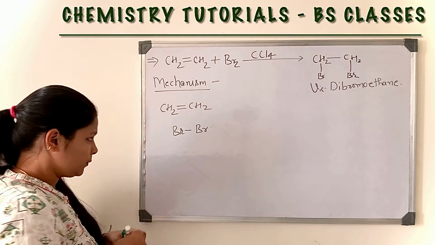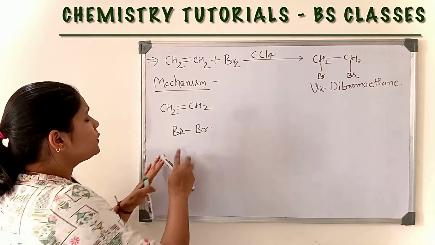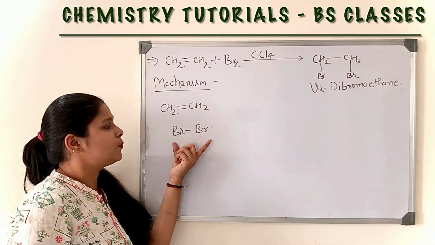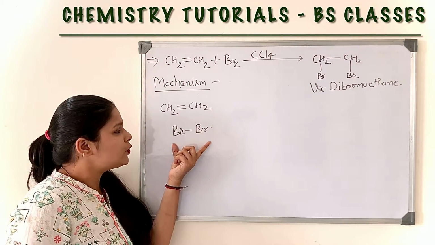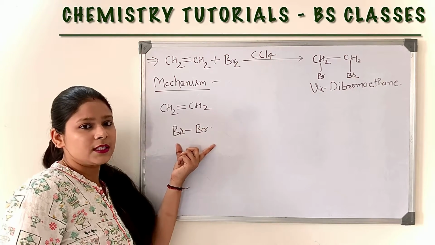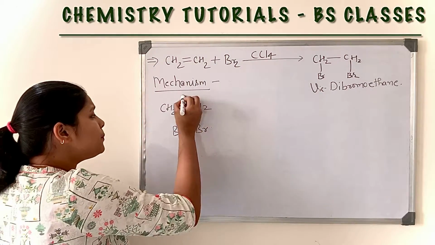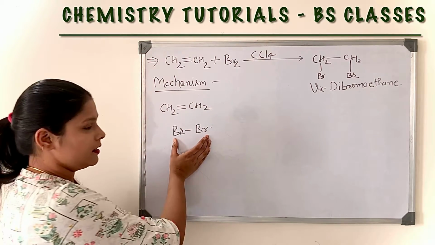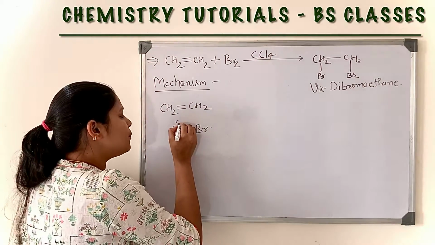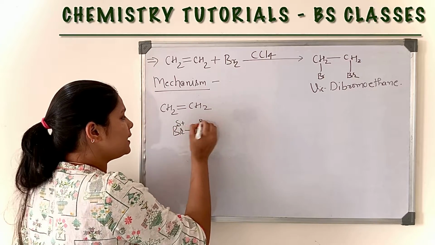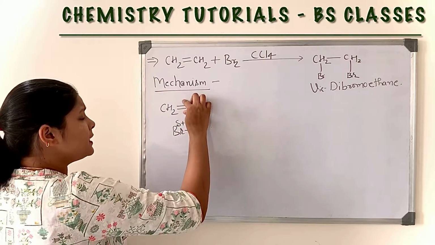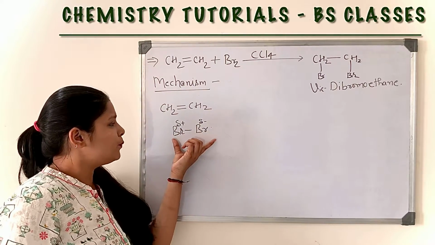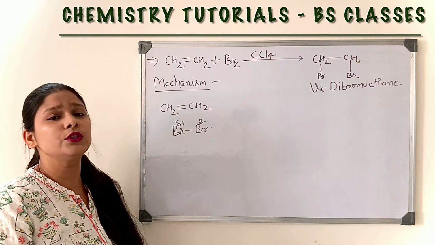There is no polarity difference between both the bromines because both the atoms are the same, so the electronegativity of both atoms is the same. But due to the presence of this electron cloud, there is a creation of polarity. So here partial positive and partial negative. So the creation of polarity due to the presence of this electron cloud is called induced dipole.